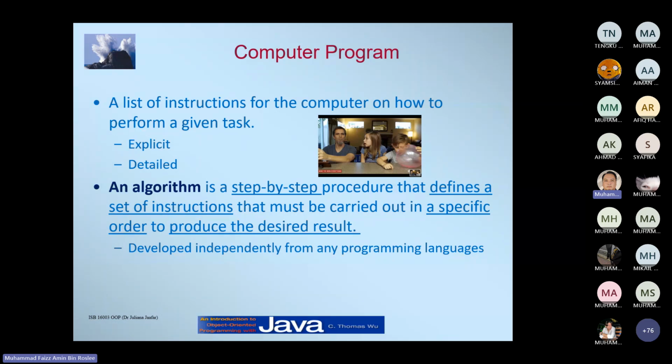So basically, in every programming you will need to have an algorithm on how you want to tackle your problem, or how you want to run your program. It can be developed independently from any programming language, so any programming language will use an algorithm to solve a problem.